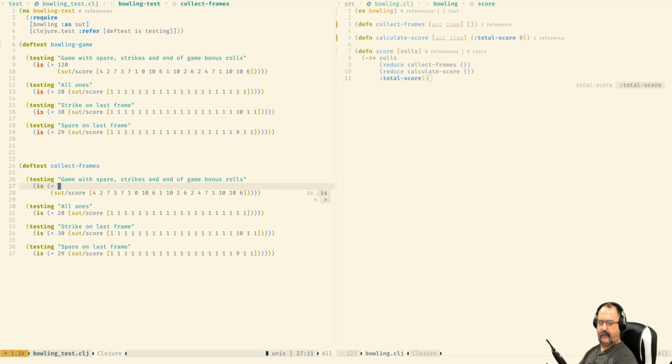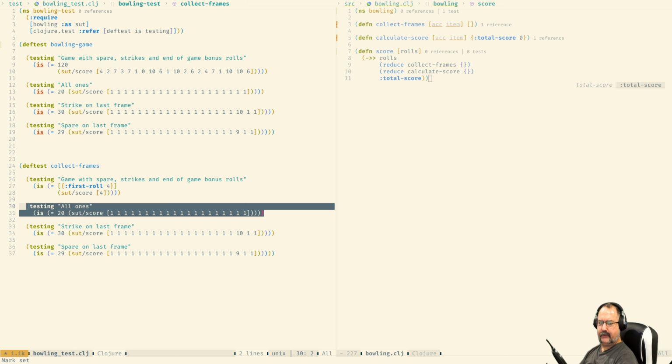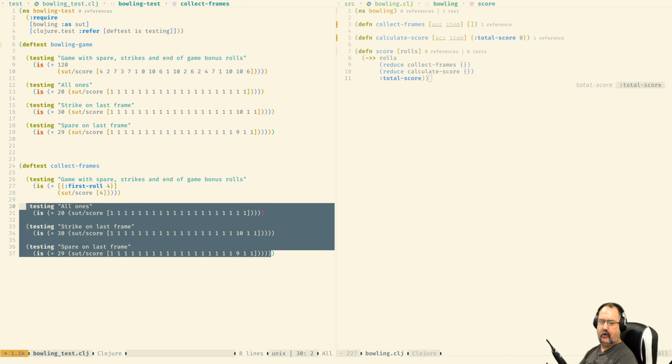Okay, let's start simpler. This should be a single frame. First row is equal to 4. Let's comment out the rest for now until we go back into it.